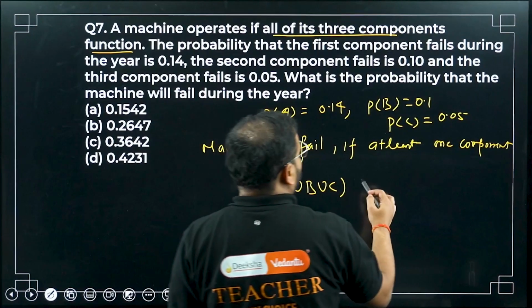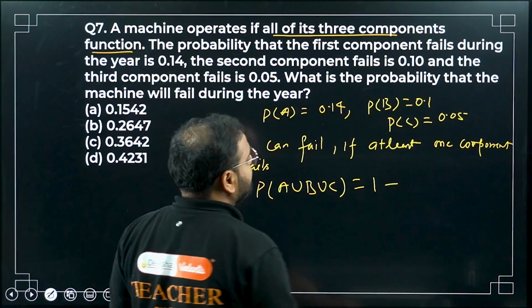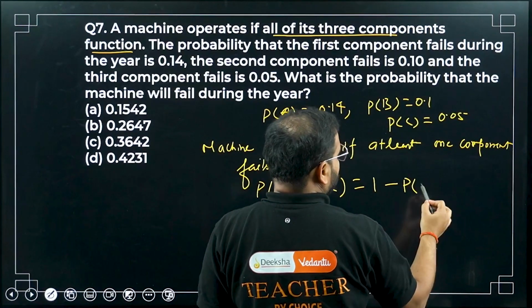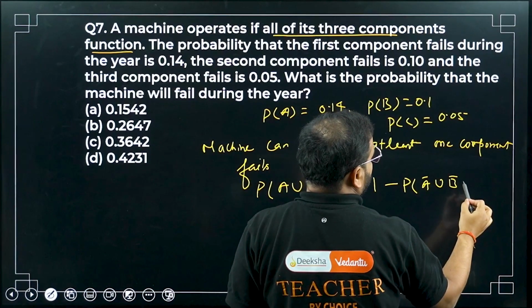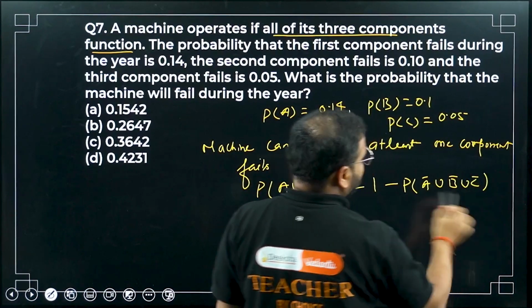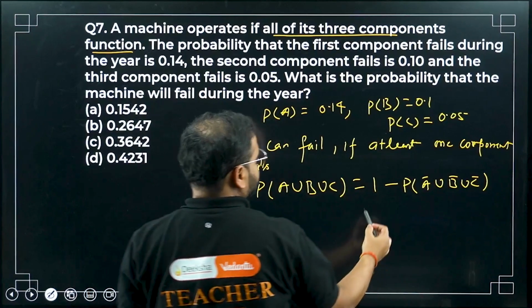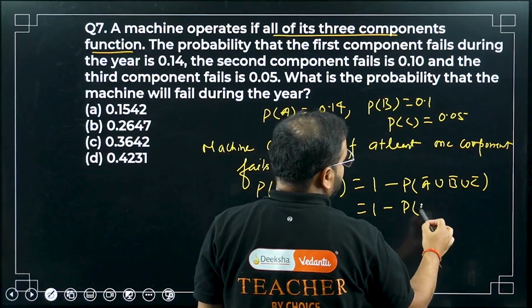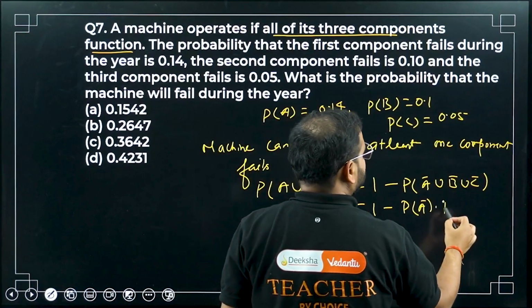Okay. You know how to write this? Because I need the cases for independent events. Please check. So P of 1 minus P of A bar union B bar union C bar. I can write like this: at least one fails or no one fails. 1 minus no one fails. So I can write this as 1 minus P of A bar intersection with B bar intersection with C bar. Now I can write intersections, basically multiplication. Please check.